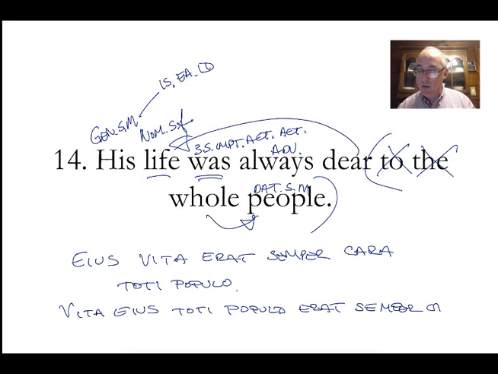Semper cara. Or maybe populo semper erat cara. I for sure would put vita first. But the rest of it is none. Let me be clear. None of this is wrong from your point of view. I just want you to get the translations down. But I think vita for sure would be first. Vita eius toti populo erat semper cara.